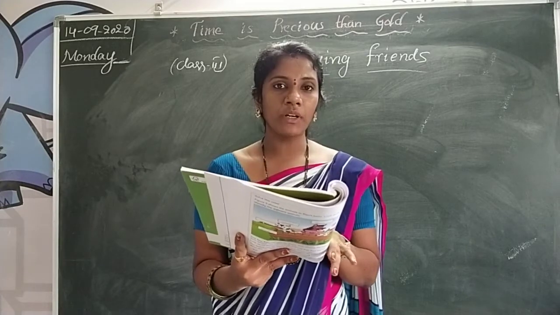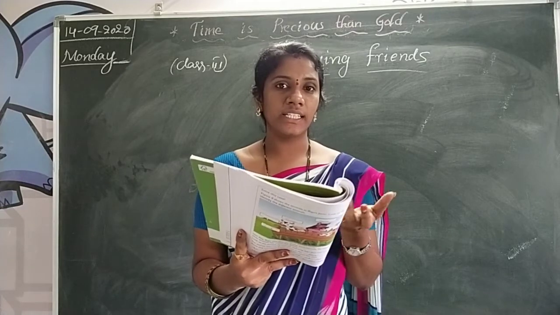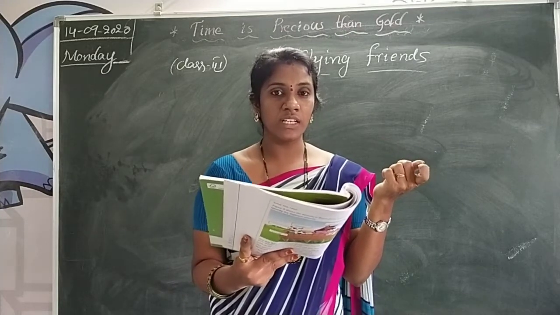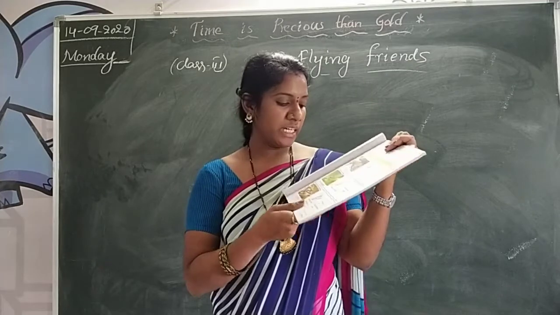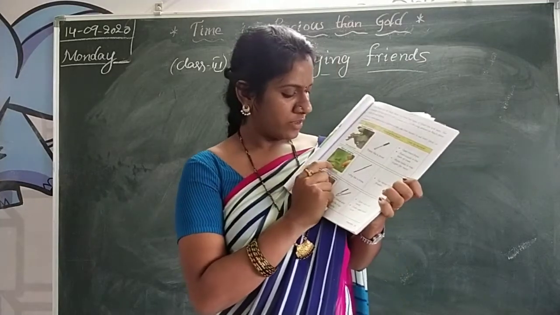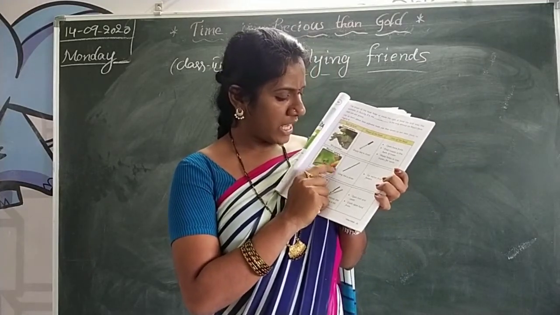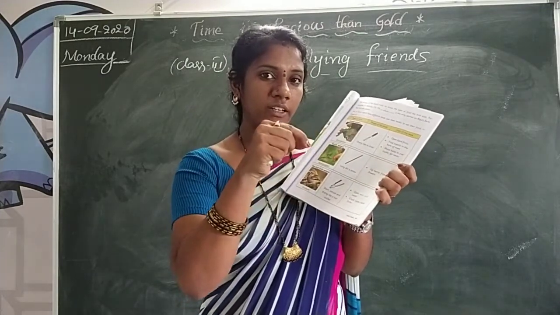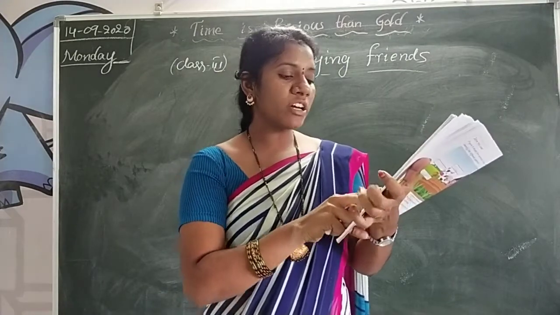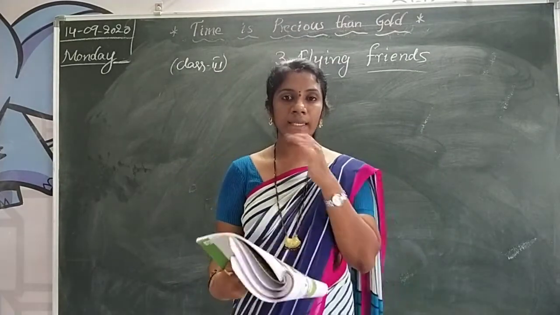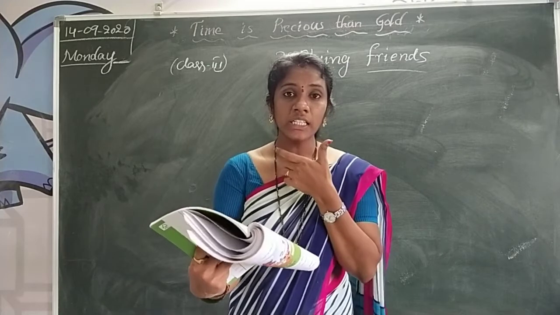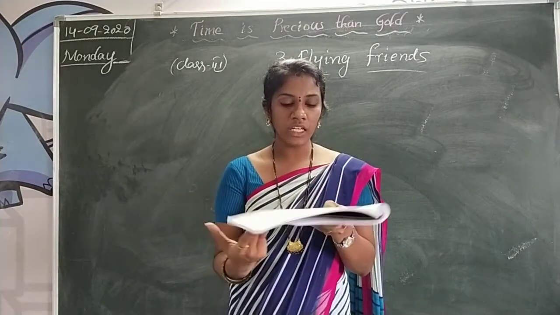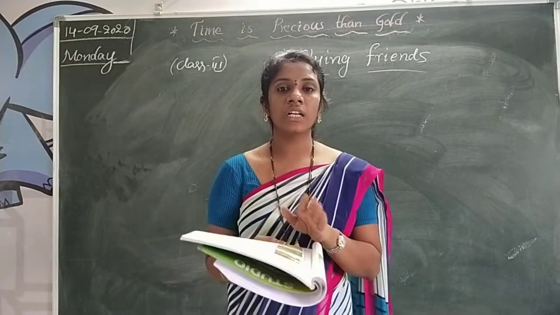And the next one, hummingbird. It is a nectar eater. Some flowers have nectar. It is like a sweet juice. They can drink that nectar with their beak. See that beak, it's long like a straw. It can suck the nectar. And here, sip nectar from flowers. Sip, so they are taking the juice from the flowers. That is what we call nectar. They can suck the nectar from the flowers.